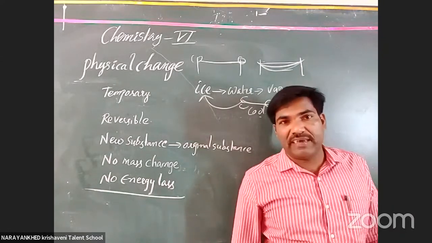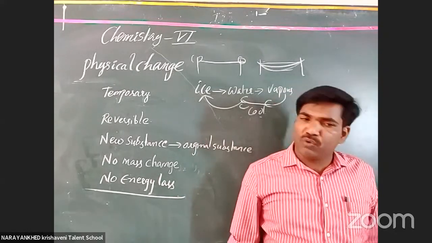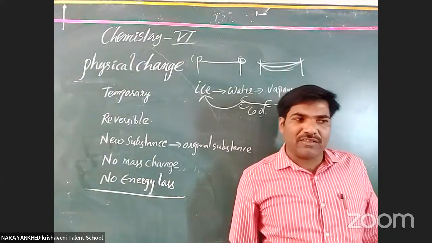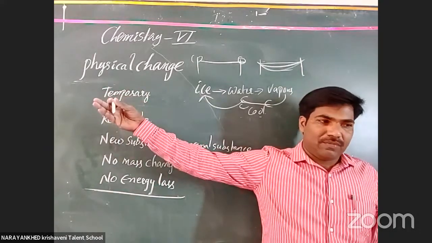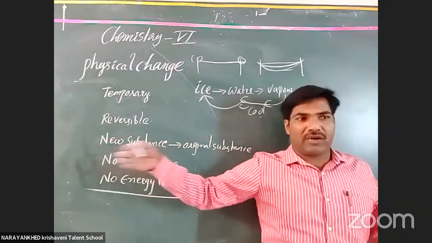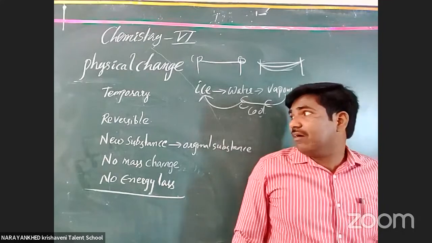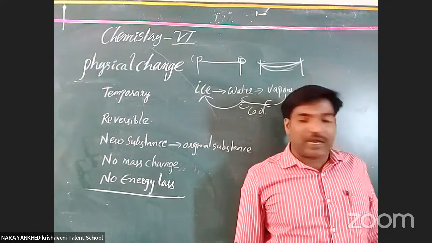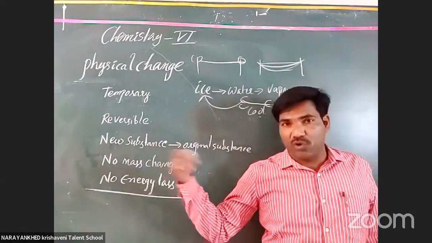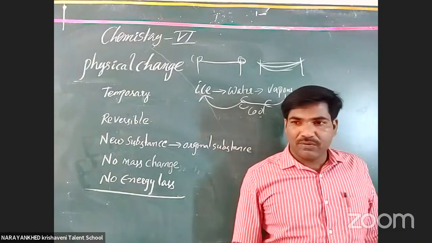This is the thing we consider for the purpose of metals. When the metal is expanded and we cool it down again, it will become the same as before. When we give heat, it will expand. When we cool down again, it comes to its original position. Like that, when one substance temporarily undergoes a change and we take the reverse process, it comes to its original position. Now it is called what? Reversible process. And it is called a physical change.